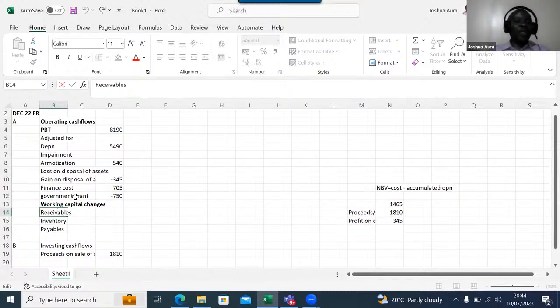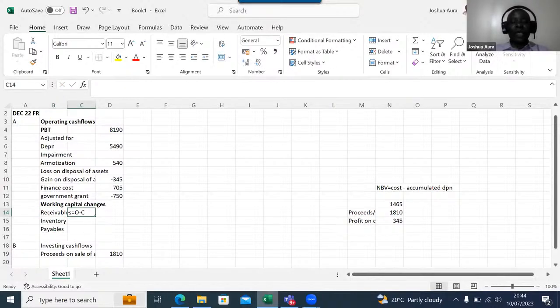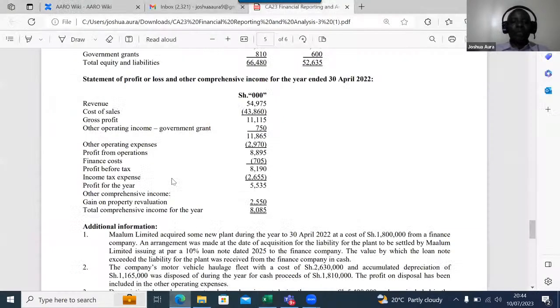All right. So in this case we have receivables, and remember, we normally talk of opening minus closing. Is there somebody who can go to the balance sheet and look for the opening?